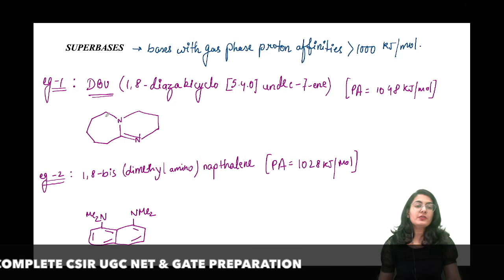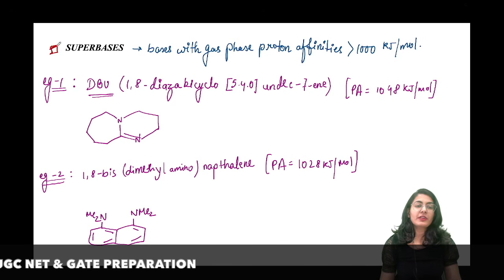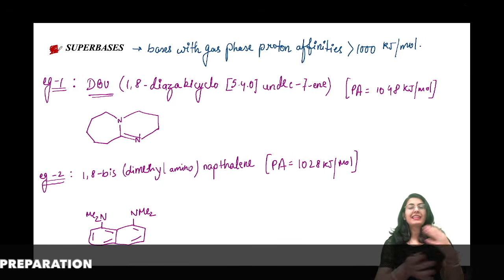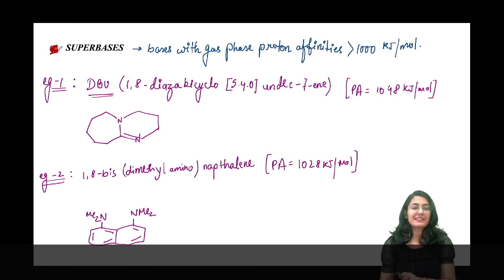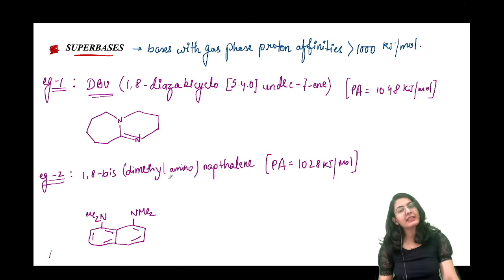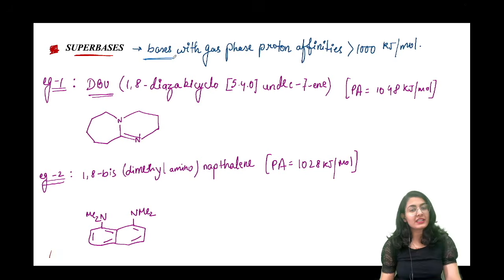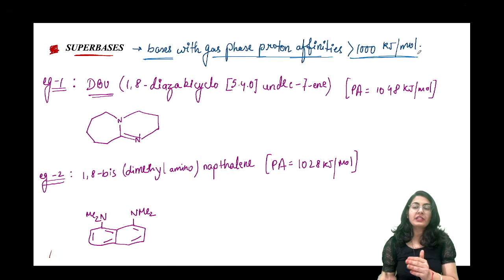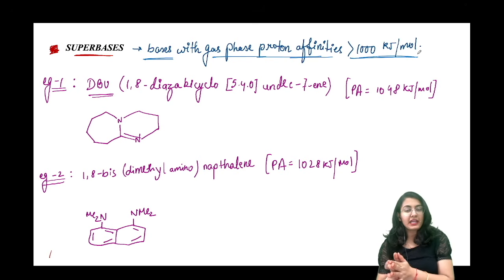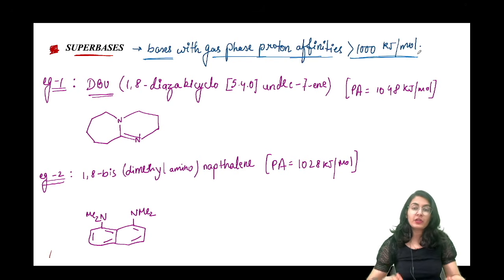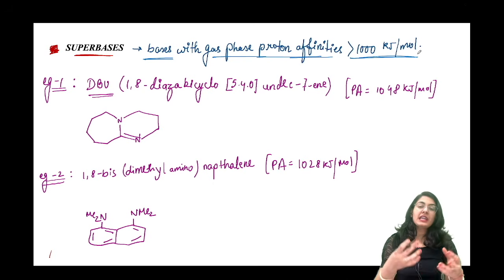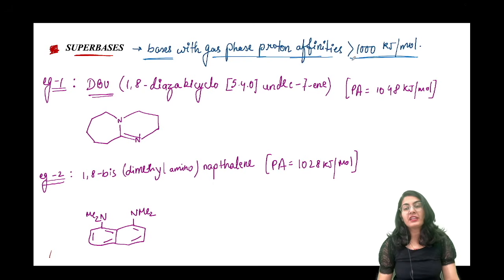Now let us talk about super bases, because we have already talked about super acids, then the acid-base theory and the hard-soft acid-base principle. Now let us talk about super bases. You might have already seen these molecules in organic chemistry. These are bases with gas phase proton affinities greater than 1000 kilojoule per mole. What does this mean? They are very eager to grab a proton even in the gas phase, and the proton affinity is so high. Now these are the examples.